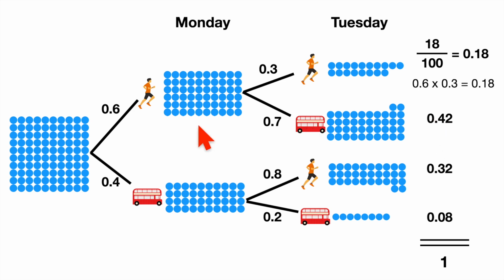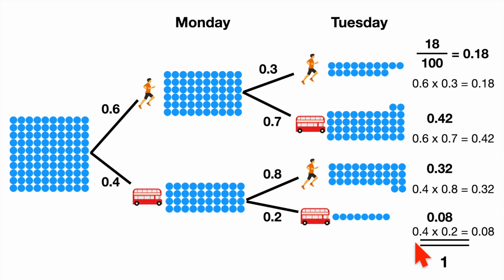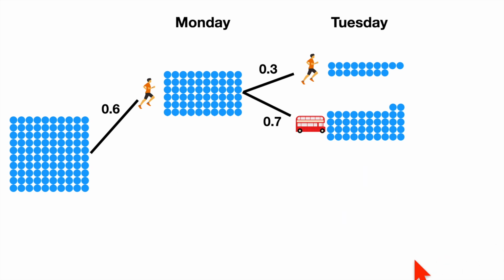But interestingly, what have we done here? We've taken 0.6 and then we've taken 0.3 of 0.6, which is the same as multiplying 0.6 times 0.3, and that equals 0.18. Here, we've taken 0.6 and then 0.7 of that, which is the same as multiplying it: 0.6 times 0.7, 0.42. Travelling on this one, 0.4, and I've taken 0.8 of that, 0.4 times 0.8, and likewise this one, very small chance here, 0.4 times 0.2 is 0.08. They still add to 1, of course.